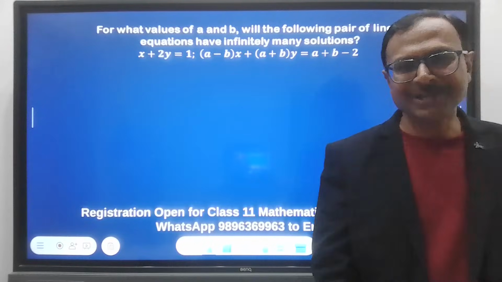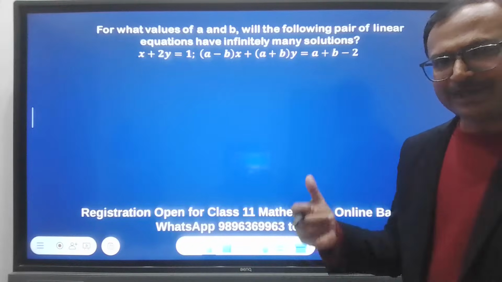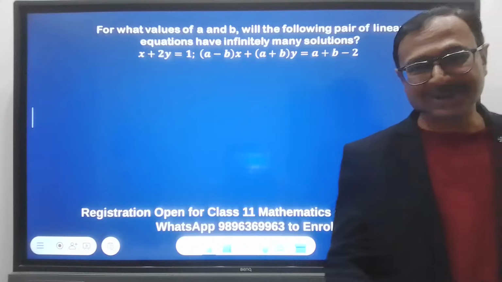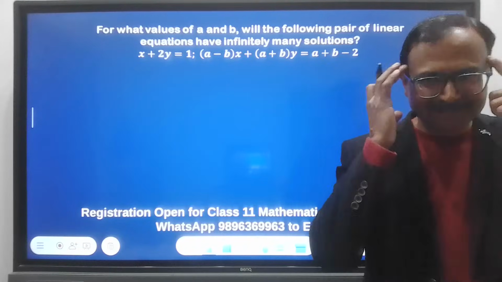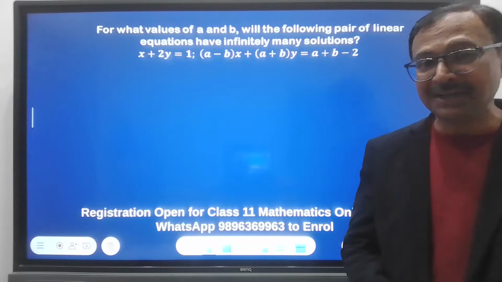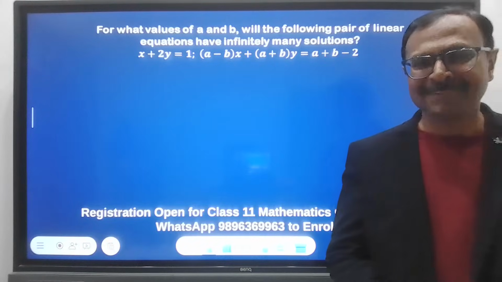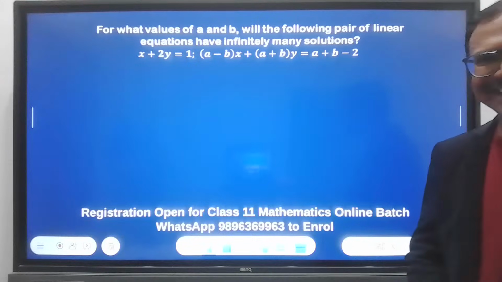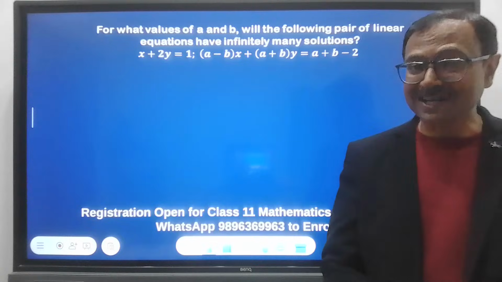But how much time are you going to take to get me the correct answer? Infinitely many solutions. So, what should strike your mind when you read that? a1 upon a2 equal to b1 upon b2 equal to c1 upon c2, right? That's what should strike your mind.